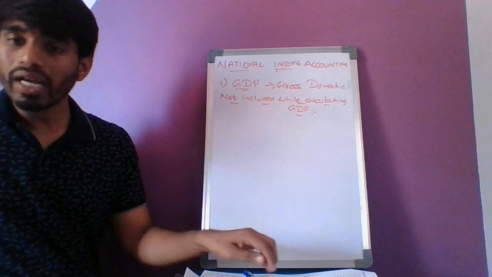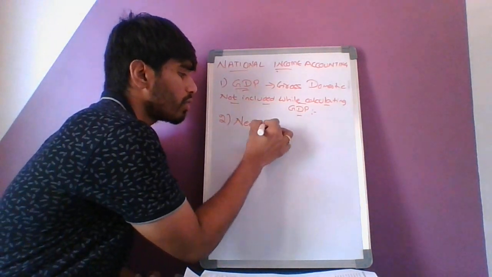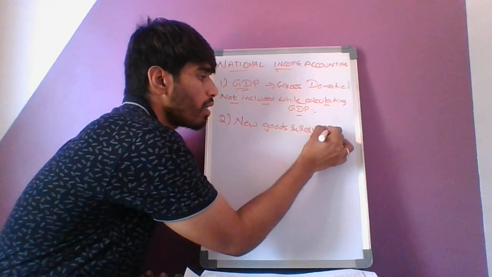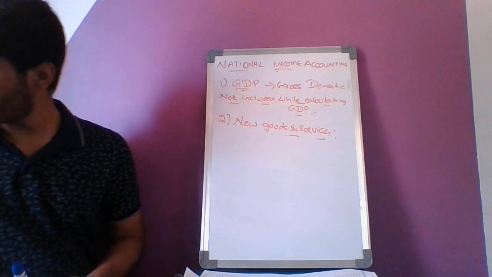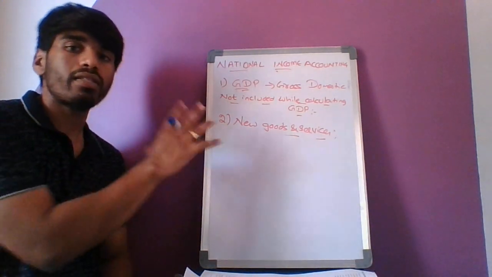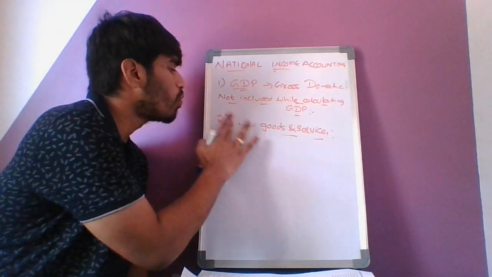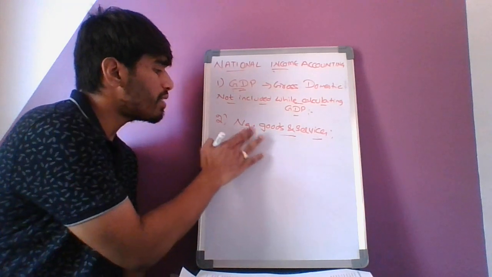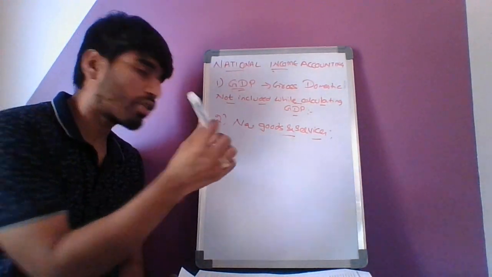Now consider this scenario. The second one is new goods and services. Now we are considering the new goods and services. Let us see why the word new goods and services should be used. Consider the scenario where I have produced a particular car.